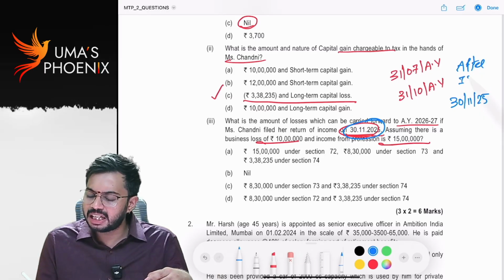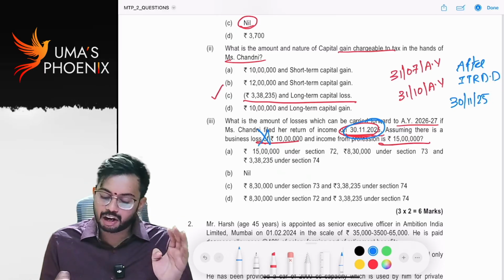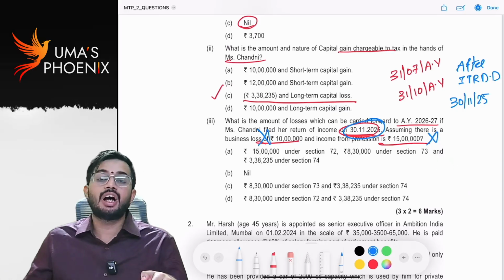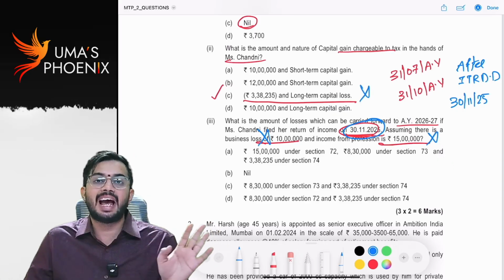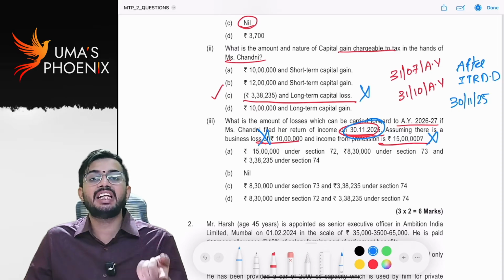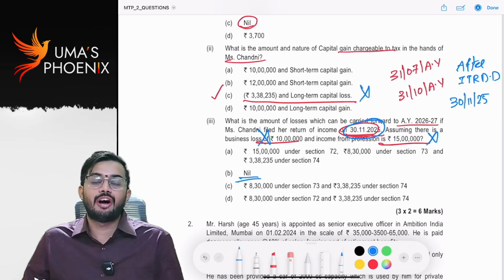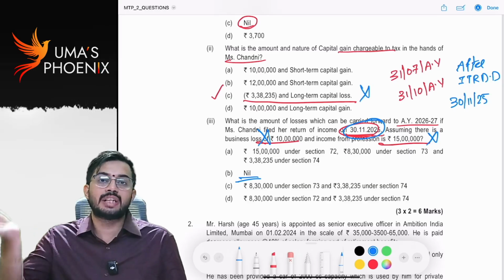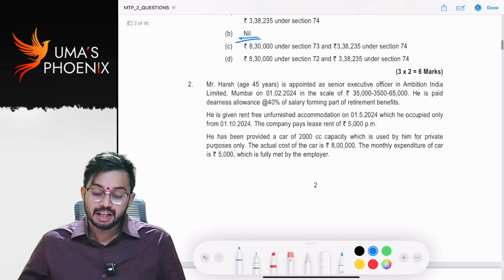When ITR is filed after the ITR due date, can these losses be carried forward? Business loss cannot be carried forward, loss from profession cannot be carried forward, capital loss also cannot be carried forward. The reason is the ITR is filed after the due date, so no loss can be carried forward. The amount of loss carried forward to subsequent years is 0, nil. Okay. Next.